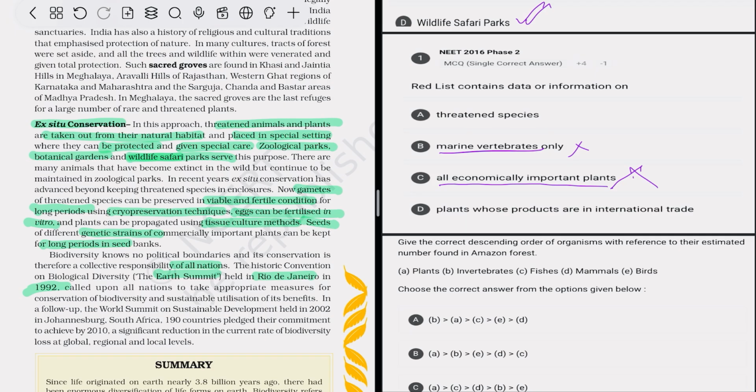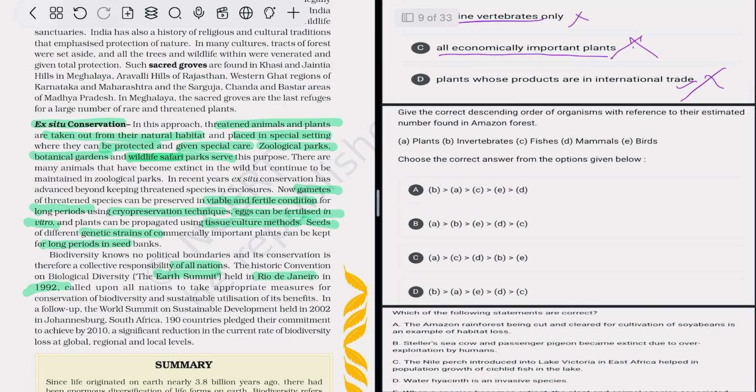Plants whose products are in international trade, no. So the red list is about threatened species which, within about 100 years, could become extinct. So a list is given about their reduction in individual numbers, species numbers, and their reproduction rate on the basis of analysis, and their species names are given in that list. So that is based on threatened species. So option A is correct.